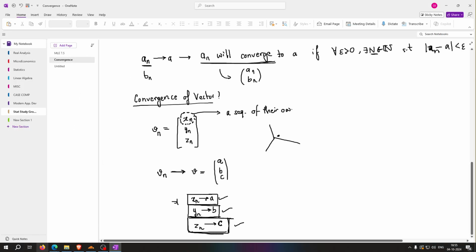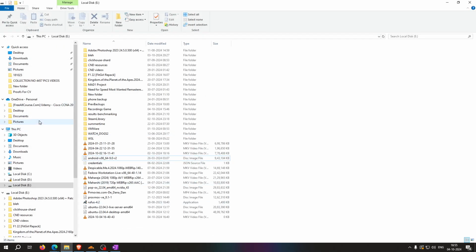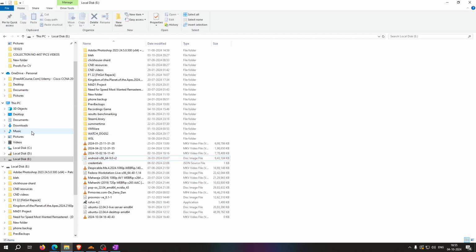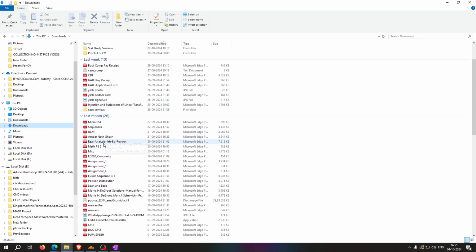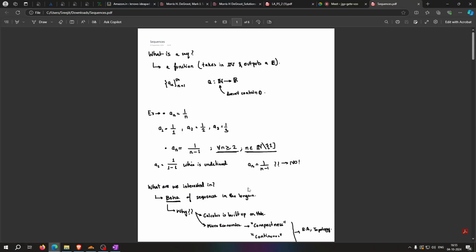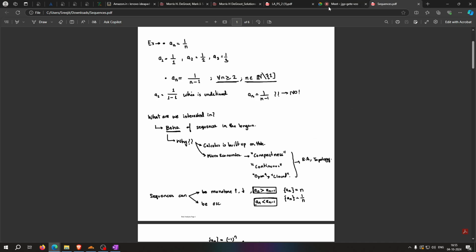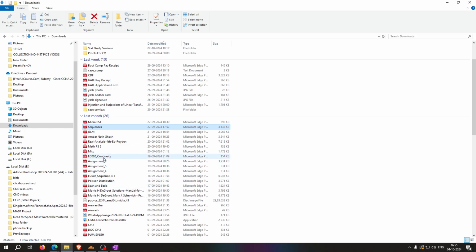Now let me just look at what else there was in this. Wait a sec, I guess it was in downloads. Sequences? No. Wait a sec. I had circuit slides somewhere. This is continuity.